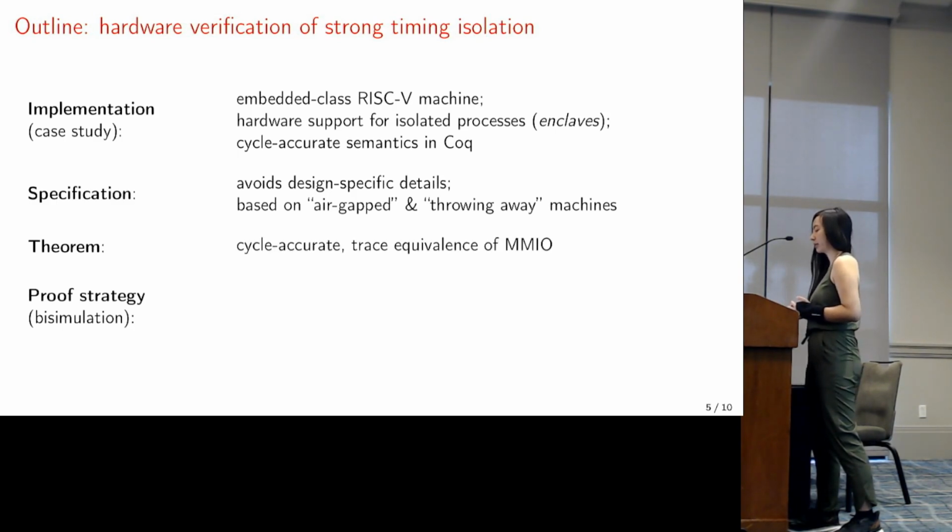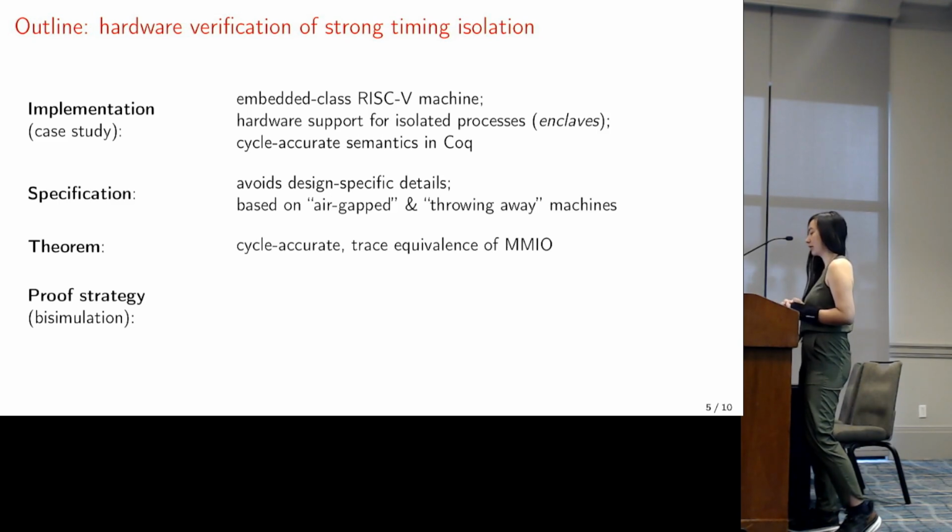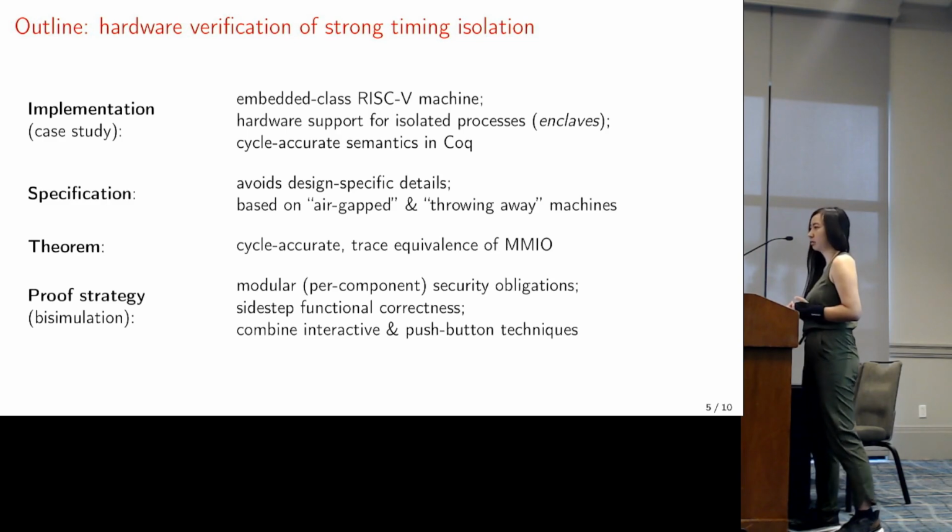The top-level theorem that we're interested in is cycle-accurate trace equivalence of the MMIO. This captures the idea that from the perspective of the external world, the implementation and the specification behave in the same way. Finally, we developed a modular proof strategy that crucially sidesteps the need to prove functional correctness of, say, the processor. So we think that we can replace our embedded class RISC-V processor with a more complex speculative out-of-order processor with minimal changes to our proof and specification.